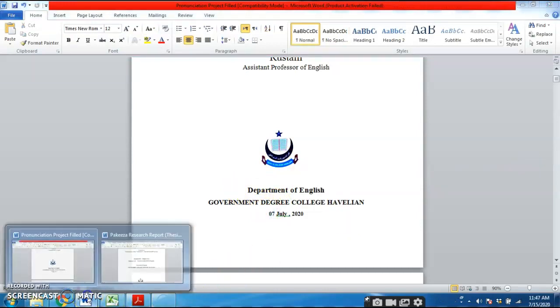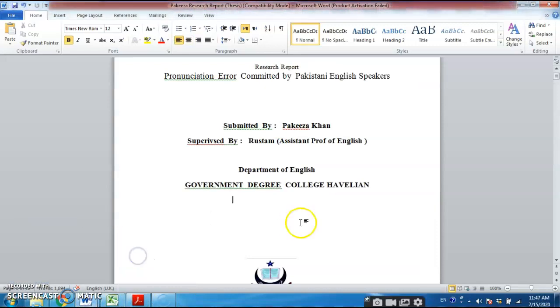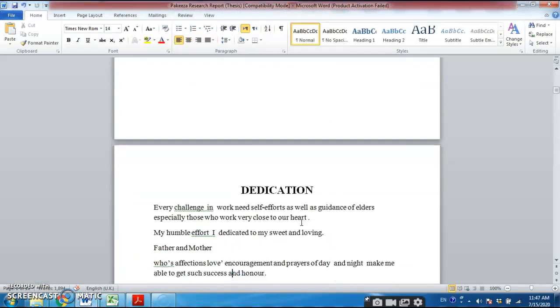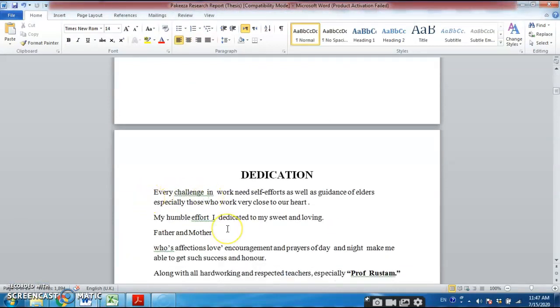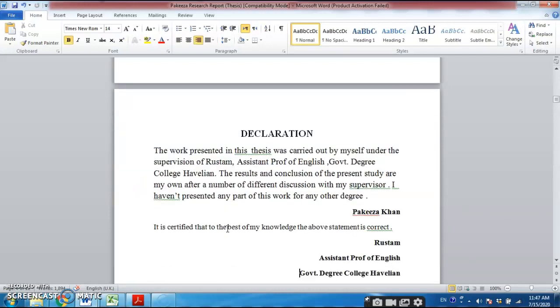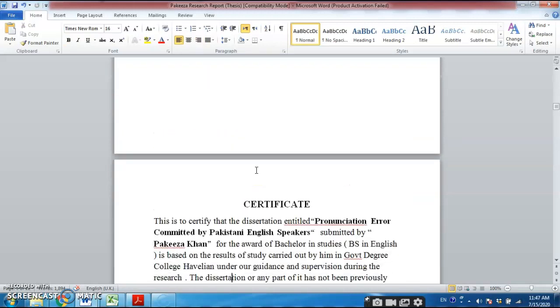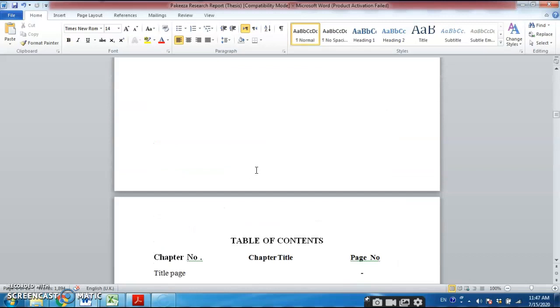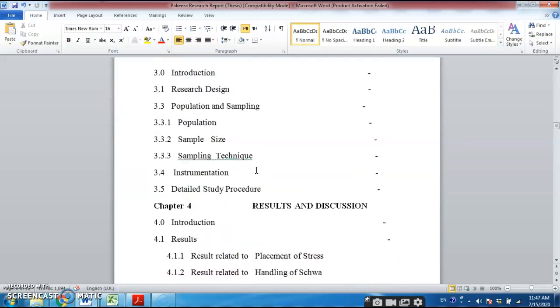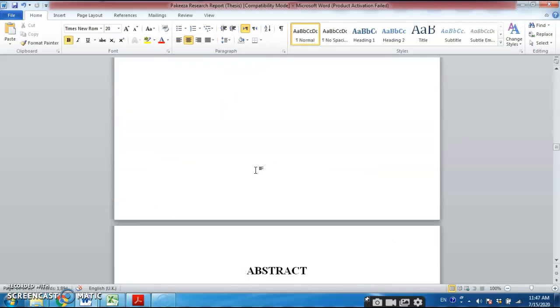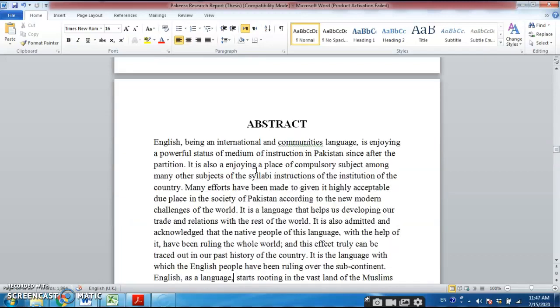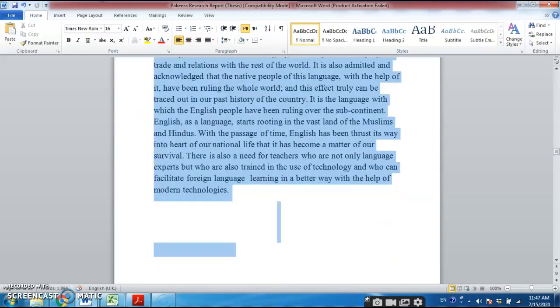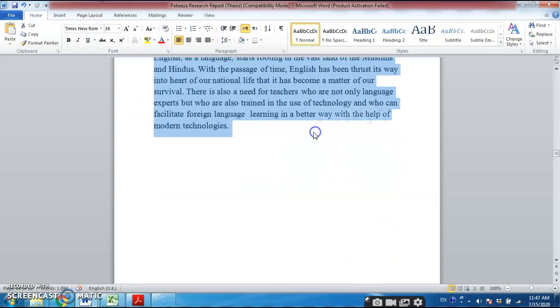Okay, now next is your next page. Let me go to the next. This is dedication, so it is your personal. I'm not going to do anything. So this again is a non-issue. Later on we can have a look at it. So let me take you to your chapter number. Abstract can be written at the end of the report. It is too lengthy. It has to be minimized.